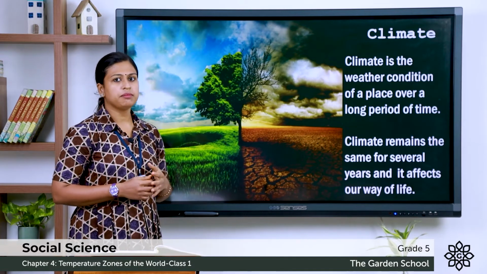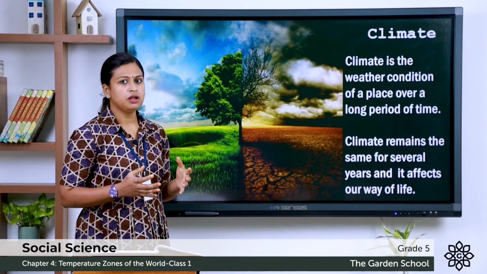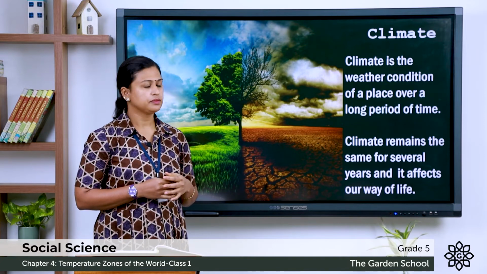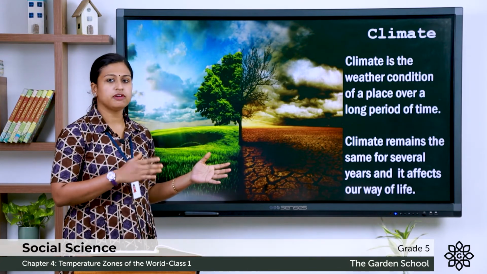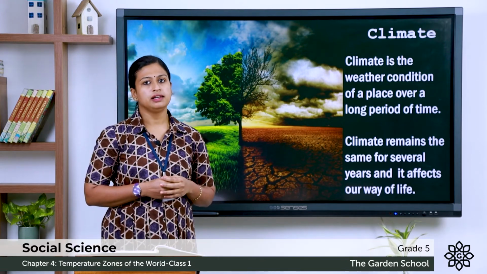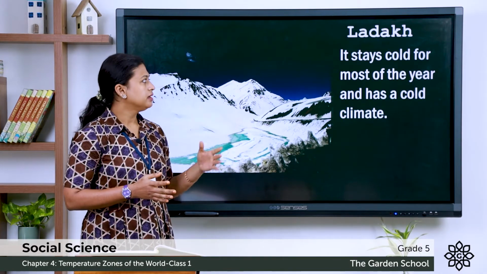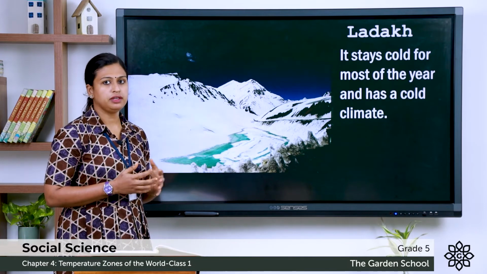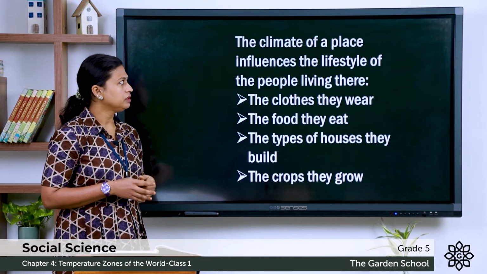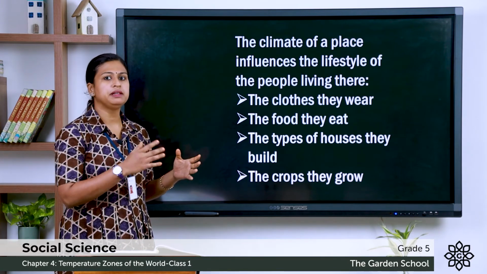Now let's discuss the climate. Climate is the weather condition of a place over a long period of time. Climate remains the same for several years and it affects our way of life. For example, Ladakh stays cold for most of the year and has a cold climate. The climate of a place influences the lifestyle of people living there.